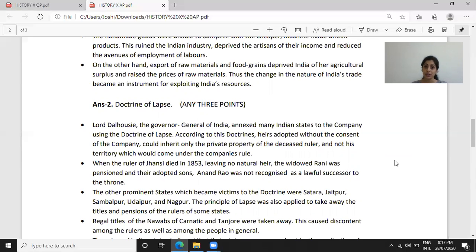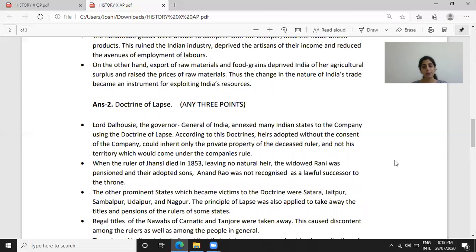under the company's rule. Point number 2 for doctrine of lapse. When the ruler of Jhansi died in 1853, leaving no natural heir, the widow Rani was pensioned and the adopted son, Anand Rao, was not recognized as a lawful successor to the throne. Point number 3. The other prominent states which became victims to the doctrine were Satara, Jaipur, Sambalpur, Udaipur, and Nagpur.